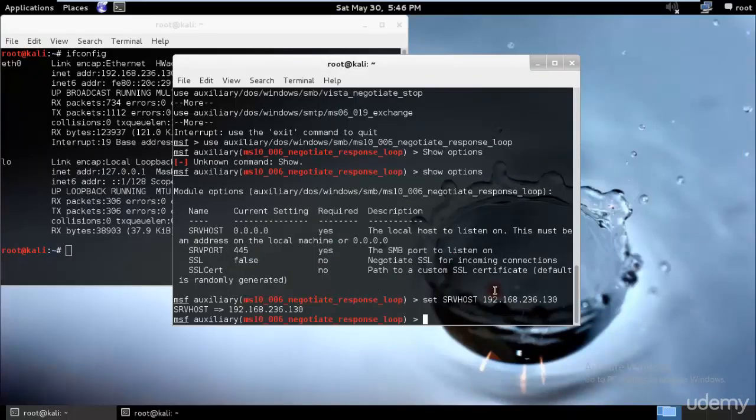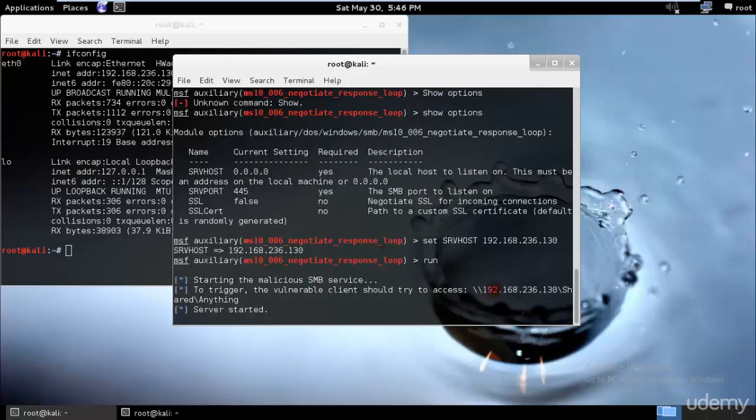This would be the last step that I would be doing, and we will run the auxiliary module, and once the auxiliary module executes, it generates a shared folder link which you can then send to the target machine, and in this case the link would be something different. So I'll just type run over here. I don't remember exactly whether run should be in capital or small. I'll just go ahead and run. Okay, perfect, it is running, and it says to trigger the vulnerable client to try to access the share.